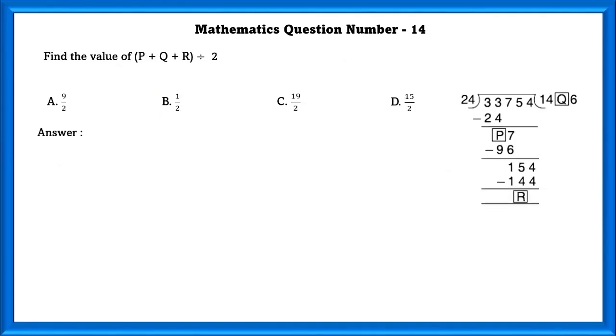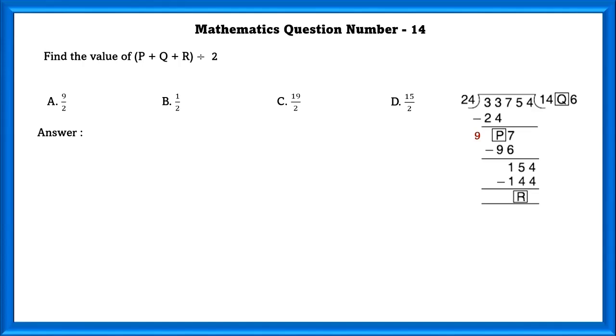Mathematics question number 14. Find the value of p plus q plus r divided by 2. So as we have to divide 33,754 by 24. 24 ones are 24. Subtracting 24 from 33, we will get 9 and then bringing down 7. 24 into 4 is equal to 96. Subtracting, we will get 1 and then bringing down 5.